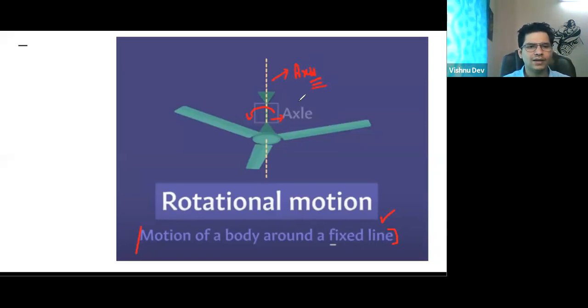For example, think about it. Suppose this is a bottle, and I'm rotating it like this. So I can say it is rotating around my hand. When an object rotates around any axis, then it is rotational motion. Clear here? Anyone have any doubt in this? Raise your hand.